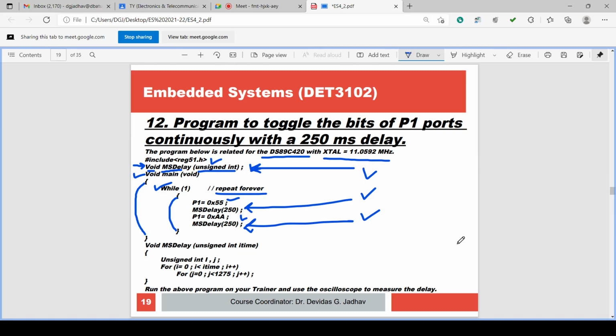You can change the value 250 to 300, 250 to 500, 250 to 100, 1000, and so on. Because it is a variable, we can change the value of the variable. Simple. So this passed value or variable 250 is considered as I time. This is the name of the variable.